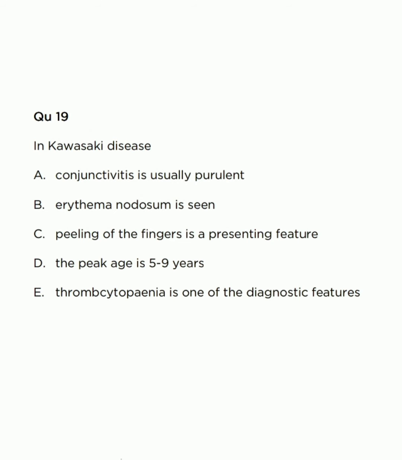C. Peeling of the fingers is a presenting feature. This answer is also false because we know peeling of the fingers is present in Kawasaki disease, but it is not a presenting feature. It is a late feature. D. The peak age is 5 to 9 years. This answer is also false. We know that in Kawasaki disease the peak age is less than 5 years old.